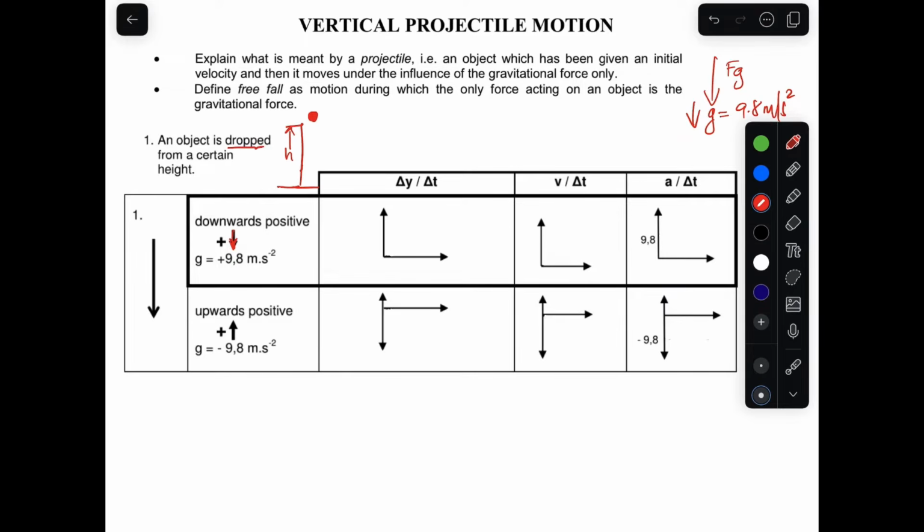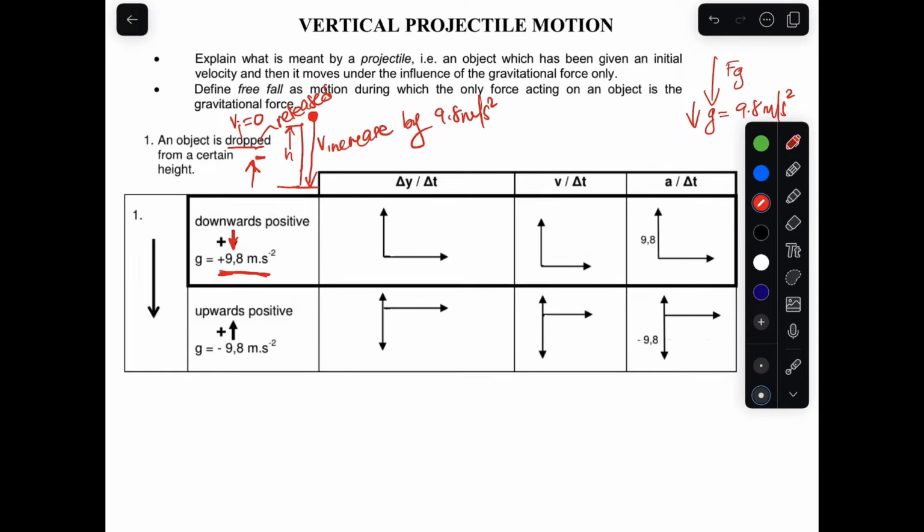So guys, whenever an object is dropped, its initial velocity is 0 all the time. When an object is dropped, they can use the word released, so its initial velocity is always 0. As the object goes down, the velocity increases. It's very important. It increases by 9.8 meters per second squared. Now, as I said, we choose downward as positive. That means our gravitational acceleration will be positive 9.8 meters per second squared. And that's very important. So up will be negative. That is very important.